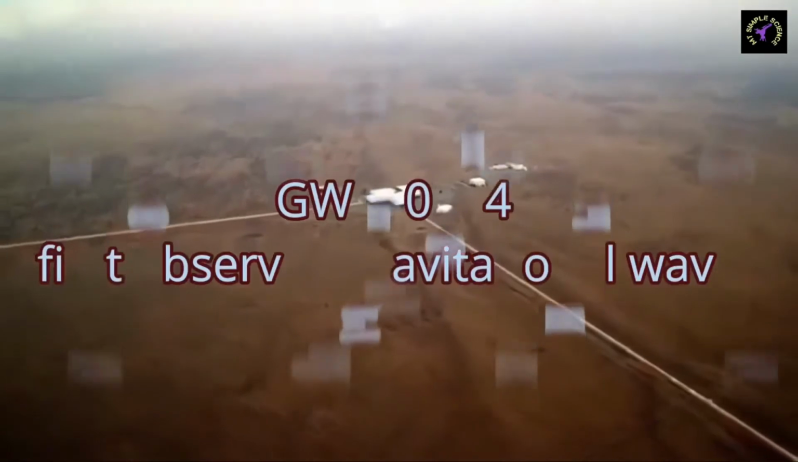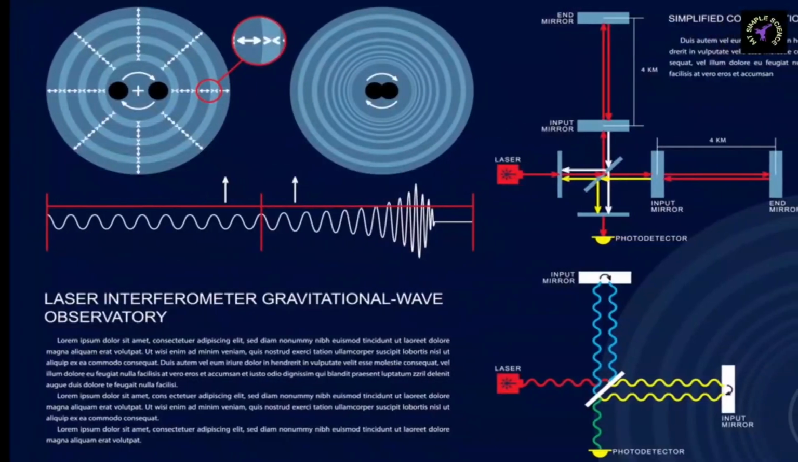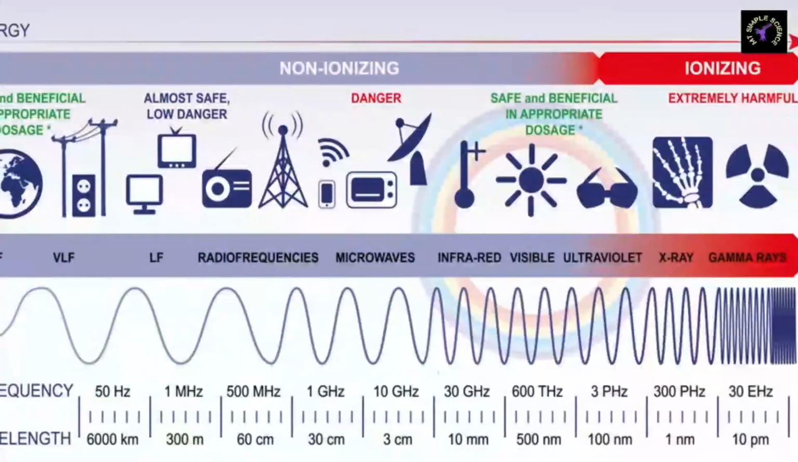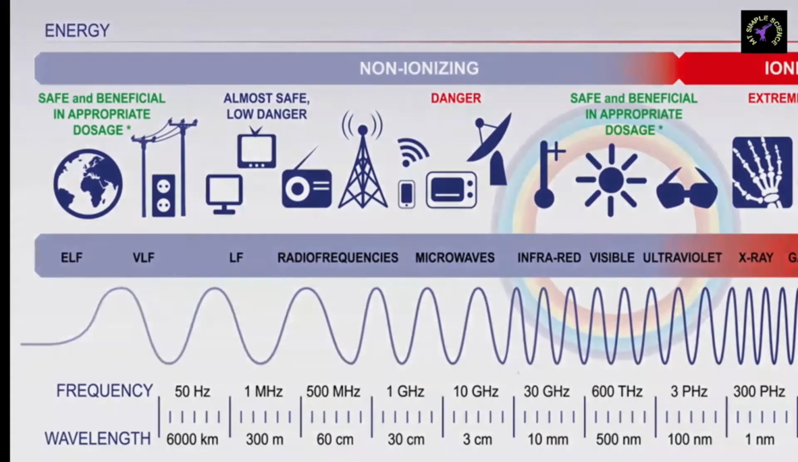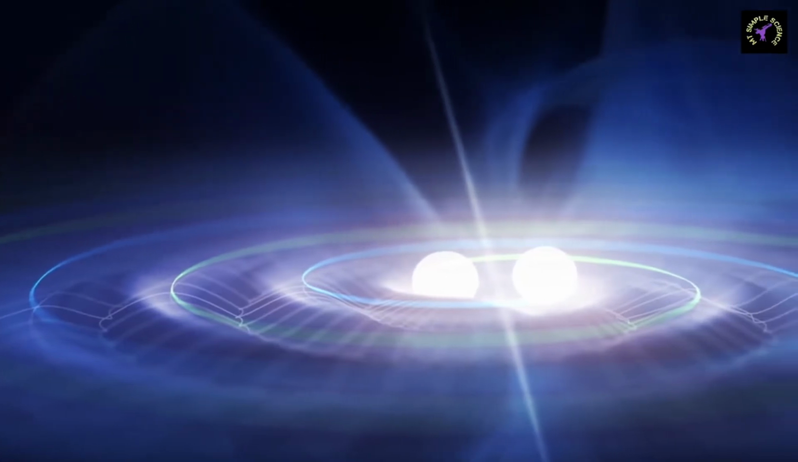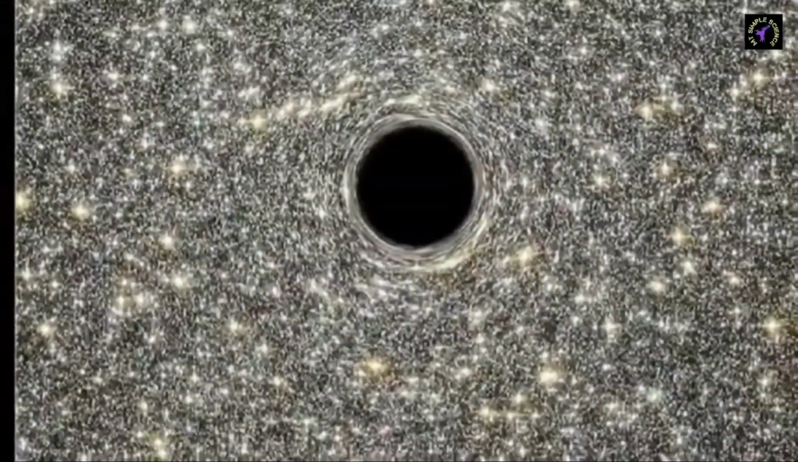GW150914 is the name of the first observed gravitational waves. These waves emerged from a binary black hole system when the two were fusing together. These objects were 13.4 billion light years away from us, meaning they fused together 13.4 billion years ago, and the gravitational waves emerged from that incident reached Earth in 2015. There is one black hole at the center of our galaxy, the Milky Way, named Sagittarius A, which has a mass 4.3 million times the Sun. This is the nearest supermassive black hole to us, still we couldn't capture it.